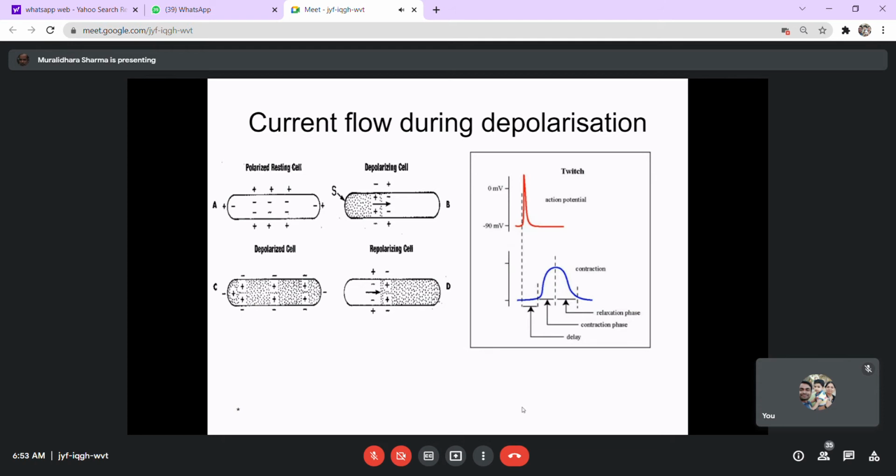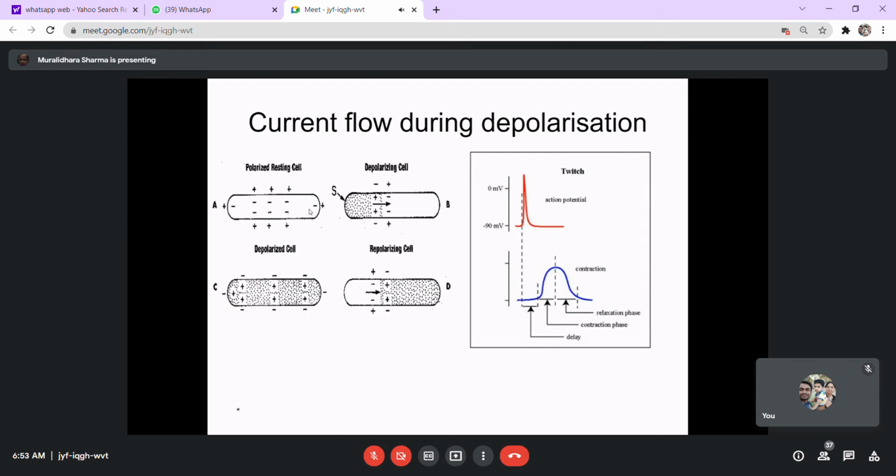Now, any muscle, rather any living cell, would have a potential difference across its cell membrane. That's what we call a membrane potential. And it's always like, in the resting condition, there will be a relatively positive charge outside and negative charge inside. That's the usual physiology of life. Now, we always keep the positives outside. The negatives should be kept inside.